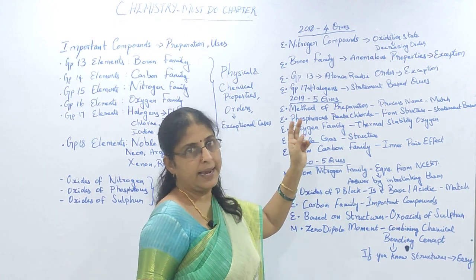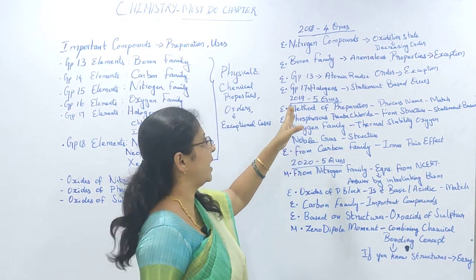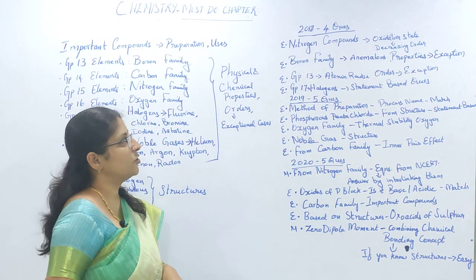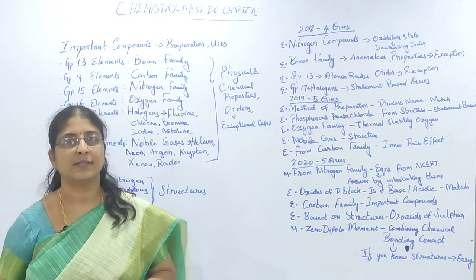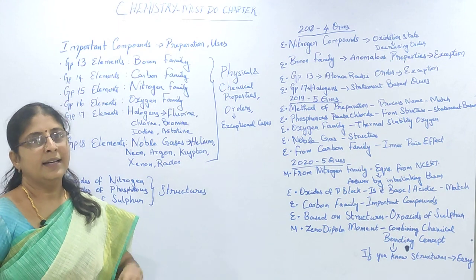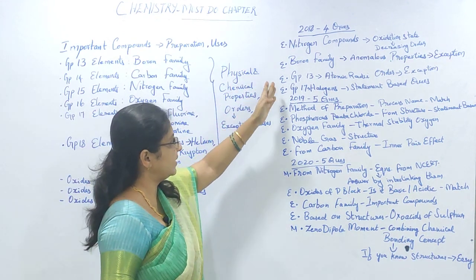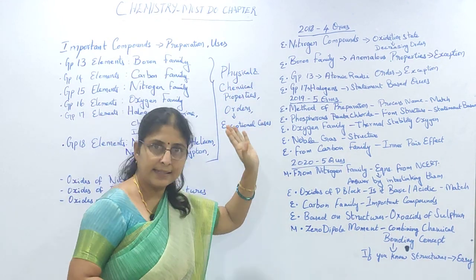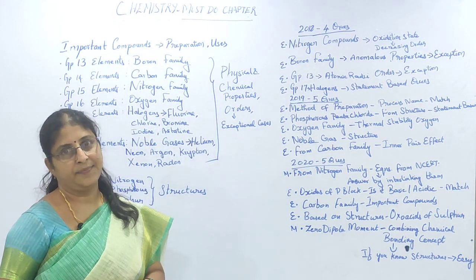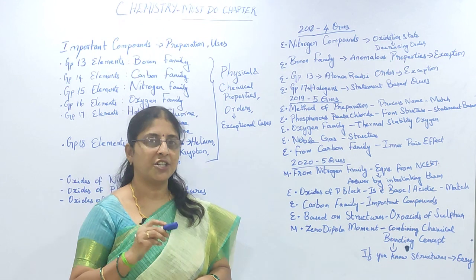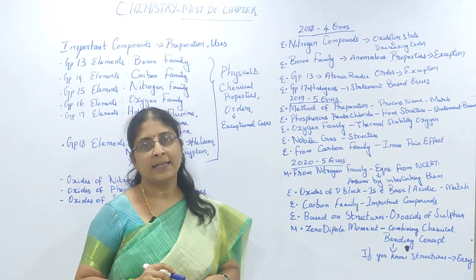Okay, so in 2018 you had 4 questions in this chapter. One was from nitrogen compounds and the question was about decreasing order of oxidation state. All those questions that I have mentioned as easy, easy means it is direct from NCERT. If I have mentioned M, it means it is moderate.